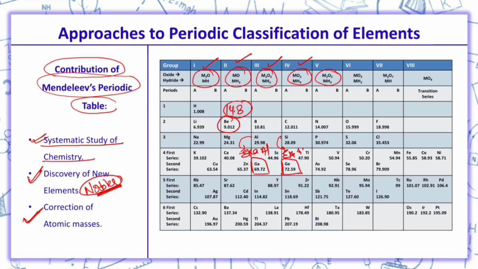On the basis of its position in the periodic table, Mendeleev showed that beryllium is bivalent. And then Mendeleev calculated the atomic mass of this beryllium, that is 9.012. So Mendeleev contributed each and everything in this periodic table. He explained each and everything, that if he is placing beryllium here, then why he is placing it. Due to all these explanations, Mendeleev is regarded as father of periodic table.